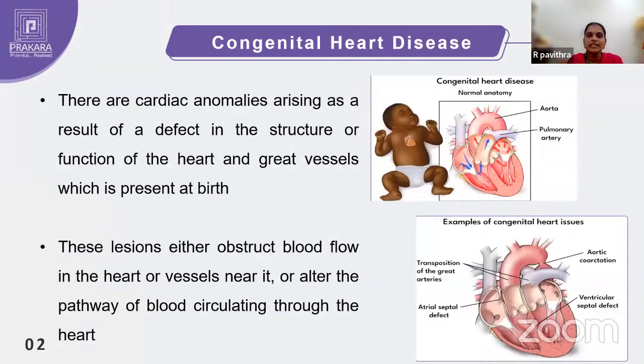So these are cardiac anomalies arising as a defect in the structure or in the function of the heart. Either there may be an abnormality in the structure of the heart, or sometimes even the function of the heart may have an abnormality. These lesions may obstruct the blood flow near the vessels. It may alter the circulation. If there is a defect in the structure, it will have an impact on the functioning of the heart. So either the blood flow may be disturbed or blocked, and that leads to cardiac abnormalities.